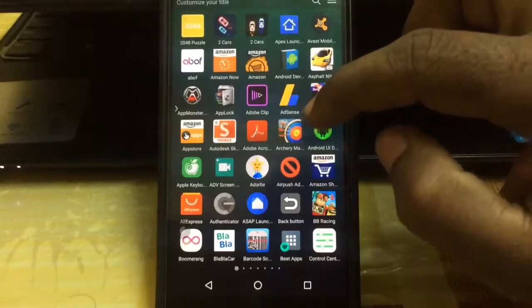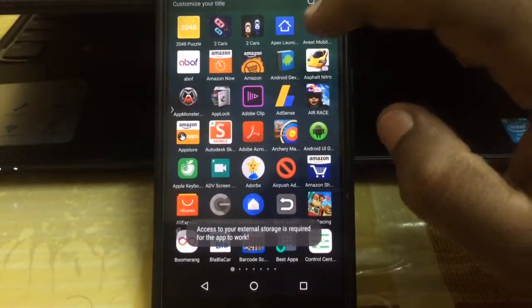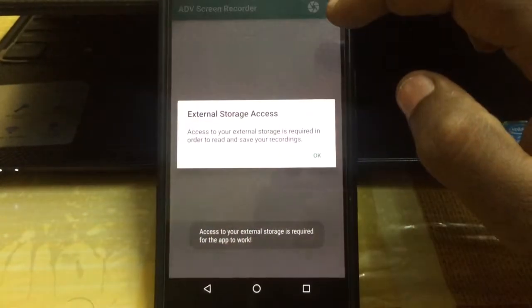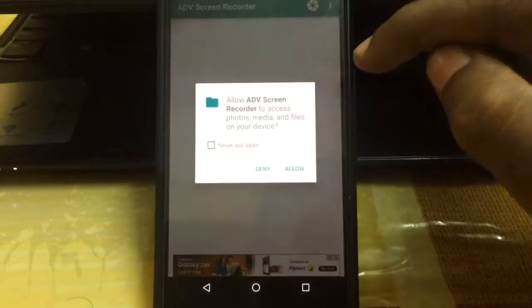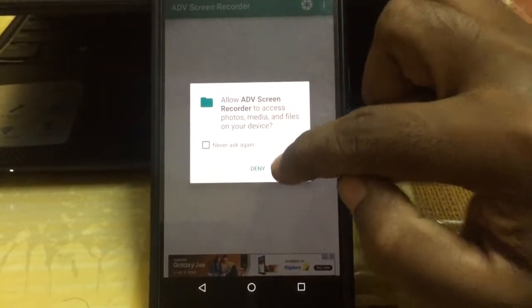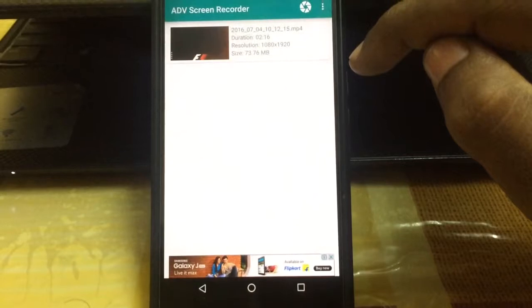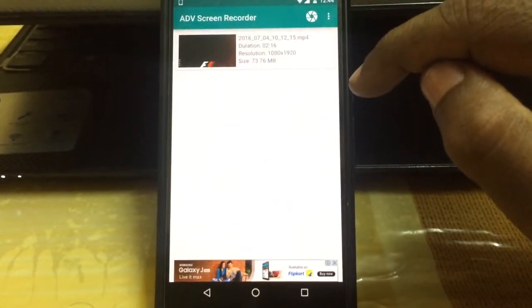Then just go back, try to open the same application, go through the same procedure, and once you click allow, it will allow the storage access.